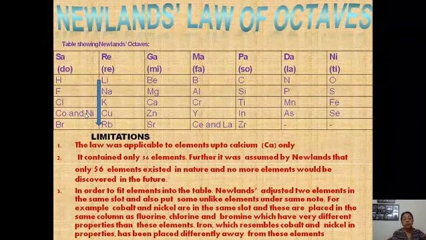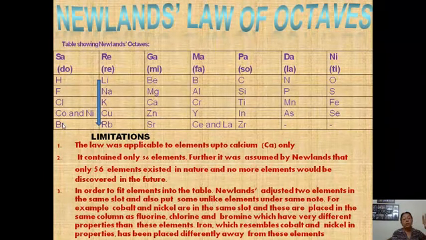Why? They should be in separate slots. And they are placed in the same column with fluorine, chlorine and bromine, which belong to the halogen group.